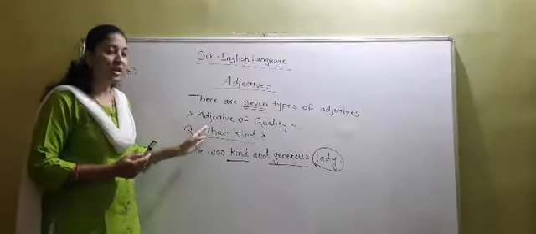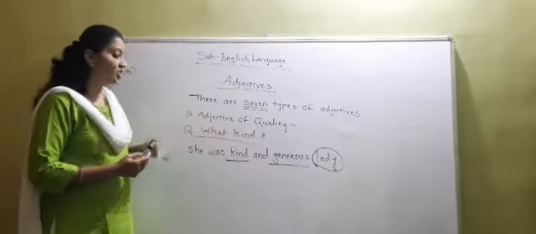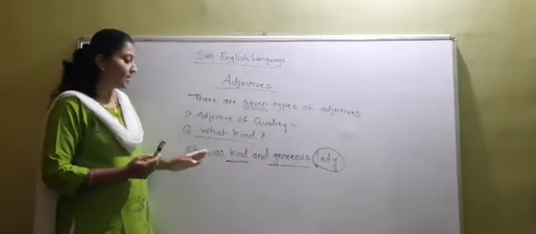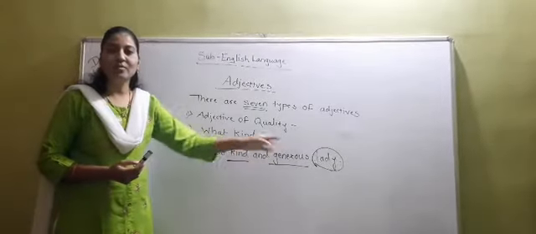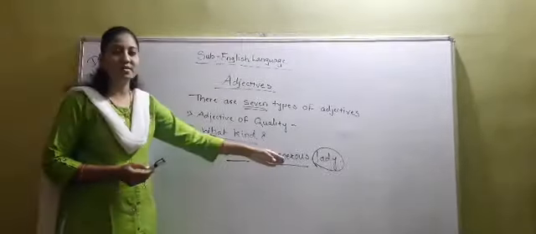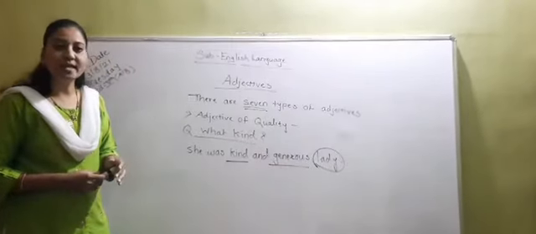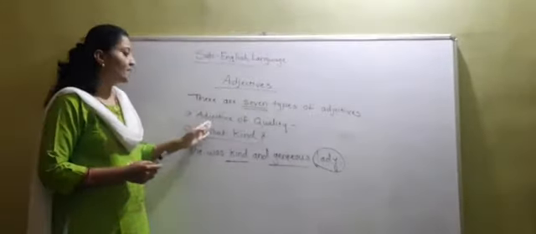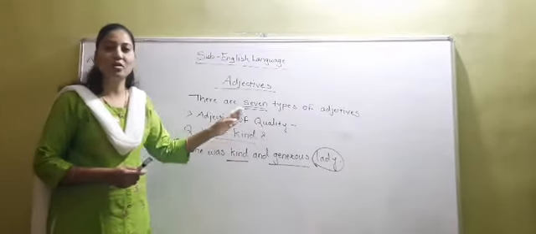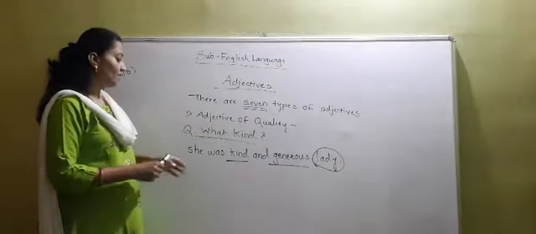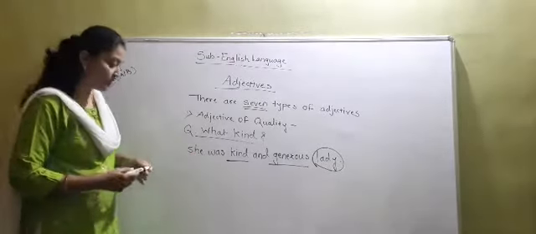What kind of lady is she? These two words are describing the lady. She was kind and generous lady. So, are you getting it, students? So, adjectives of quality are the words that describe something special about that person or thing. Okay, so we have already seen the example.